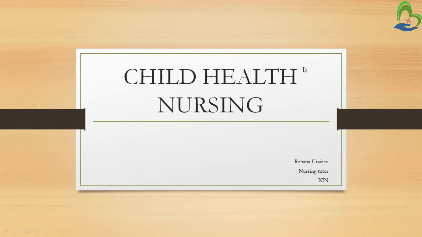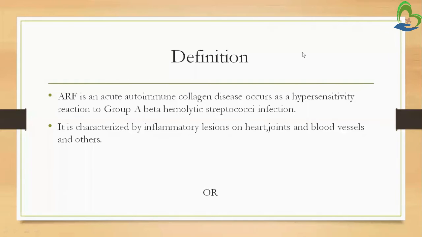So today in Child Health Nursing, we will learn about rheumatic heart disease and rheumatic fever. So first, rheumatic fever. Acute rheumatic fever is an acute autoimmune collagen disease that occurs as a hypersensitivity reaction to group A beta hemolytic streptococci infection.